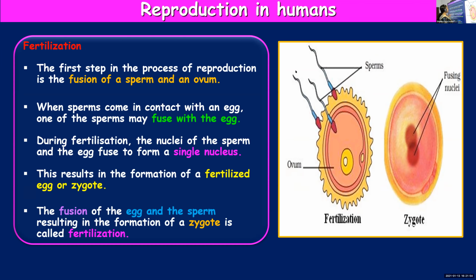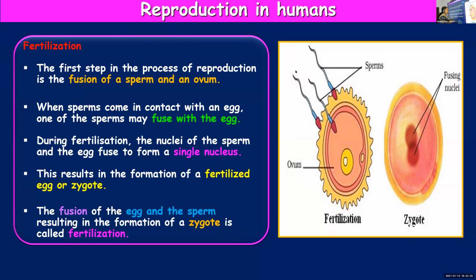The clue is there on the board, means on the screen. I'm single. Yes, exactly, correct answer. Why? Because sperm is having one nucleus, egg is also having a nucleus. But when they fuse, these two nuclei will combine and form a single nucleus. So the zygote will have only a single nucleus.